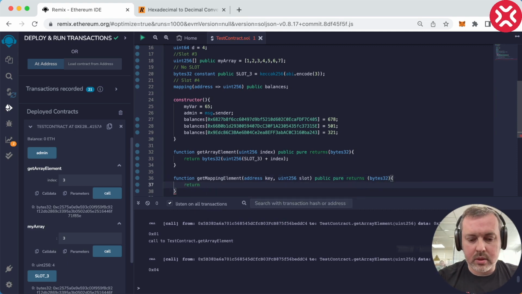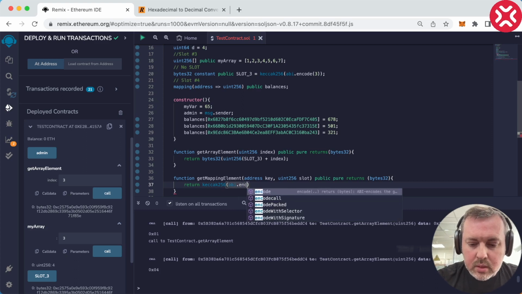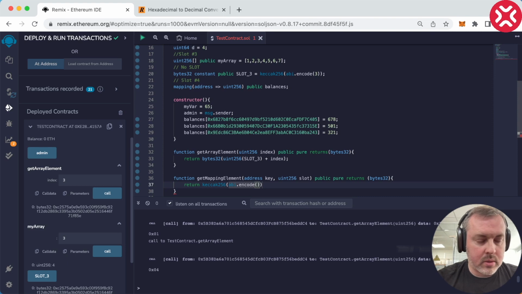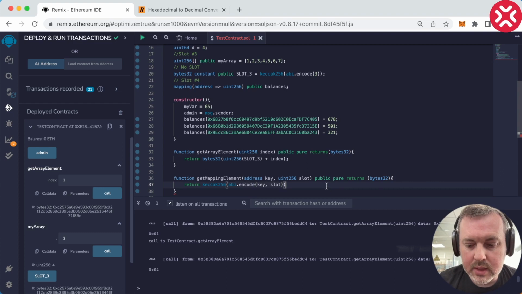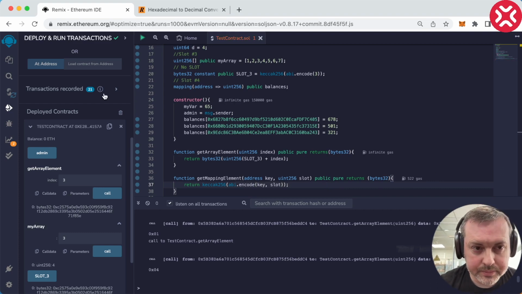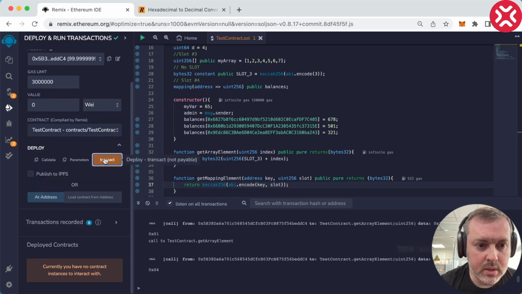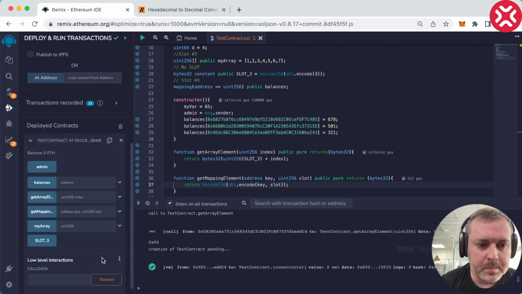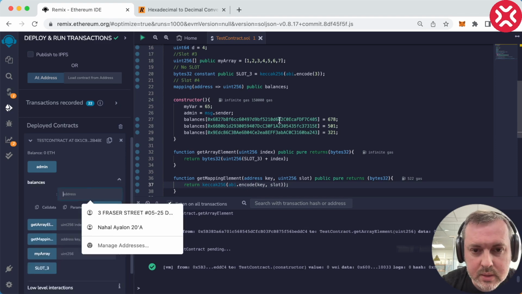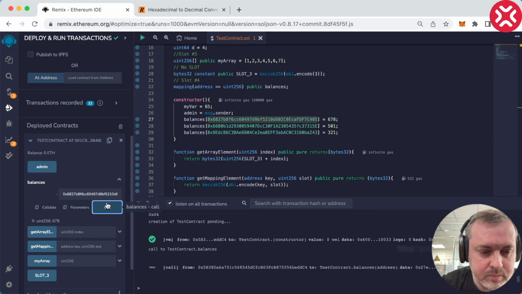And so this time it's going to return a keccak256 of abi.encode. So here we have to provide the key and the slot together. And let's see how it's going to work. Compiling. Okay, so these are the balances. Let's take the first key, and we see that this address has this amount of tokens.